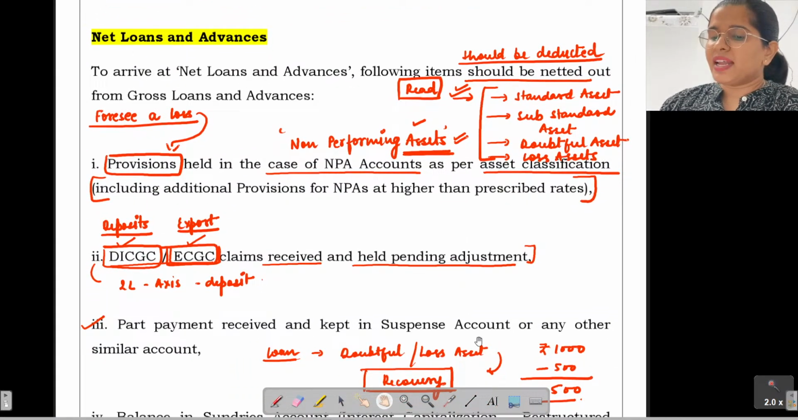Now next we have net loans and advances. We'll be discussing its features. Just wait for a second.